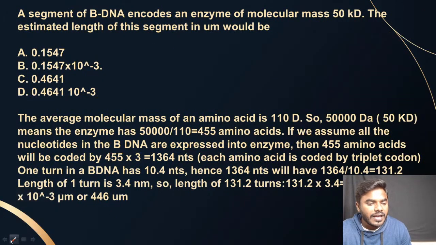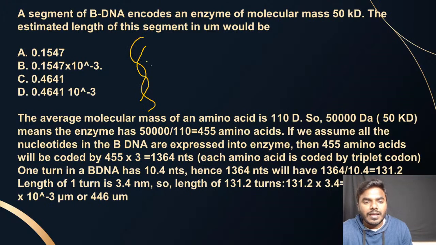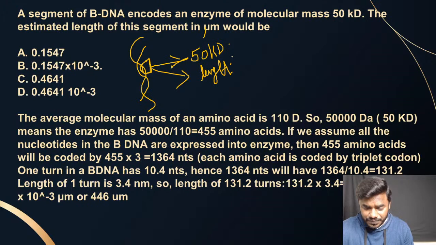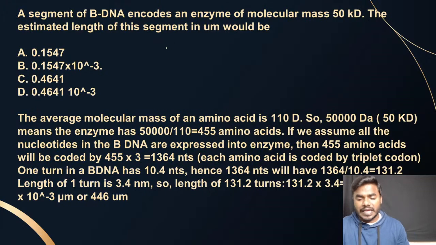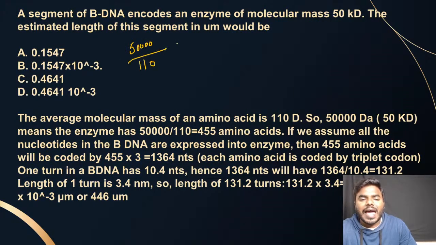I will re-explain it in a very quick way. All the students listen to my statements carefully. This is the DNA. They have given the weight or molecular mass of a small segment, which is 50 kilodalton. And what did they ask, friends? What is the estimated length? They just asked us the length. So since they have given the mass, first we identify how many amino acids are present. They have given the mass of 50,000 Dalton, and we all know the average molecular mass of an amino acid. Then I can easily calculate the total number of amino acids.